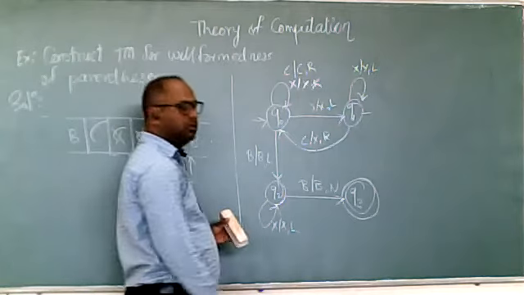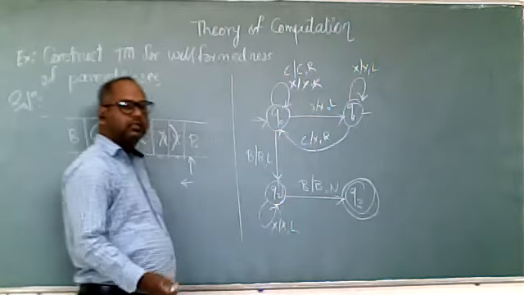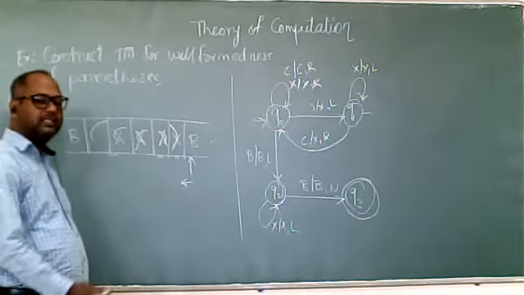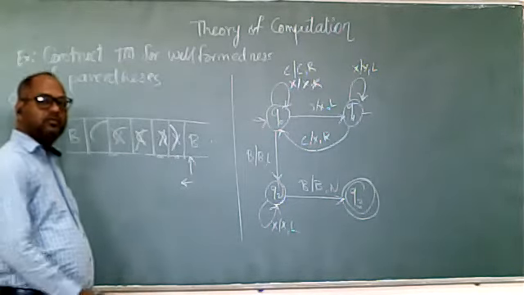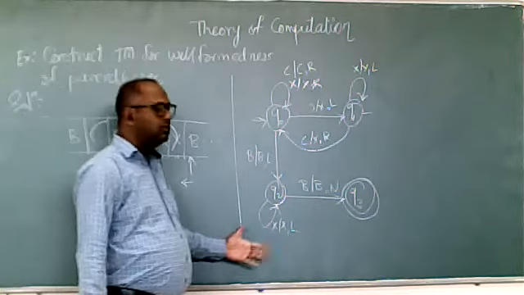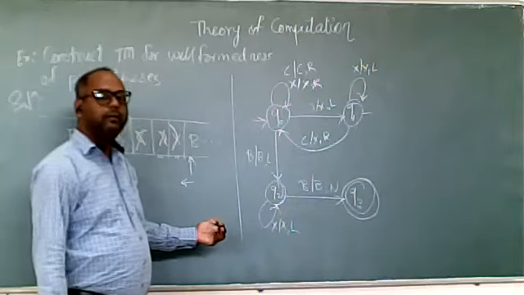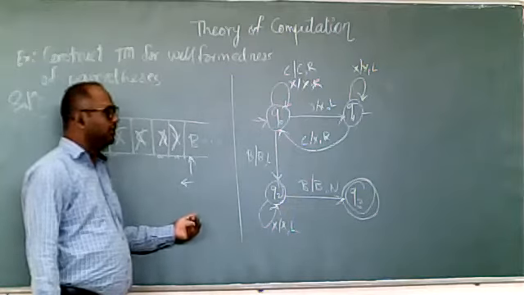So what it means is there is no path, and it will stop. It will not accept that input. So this is the Turing machine to check the well-formedness of the parentheses.